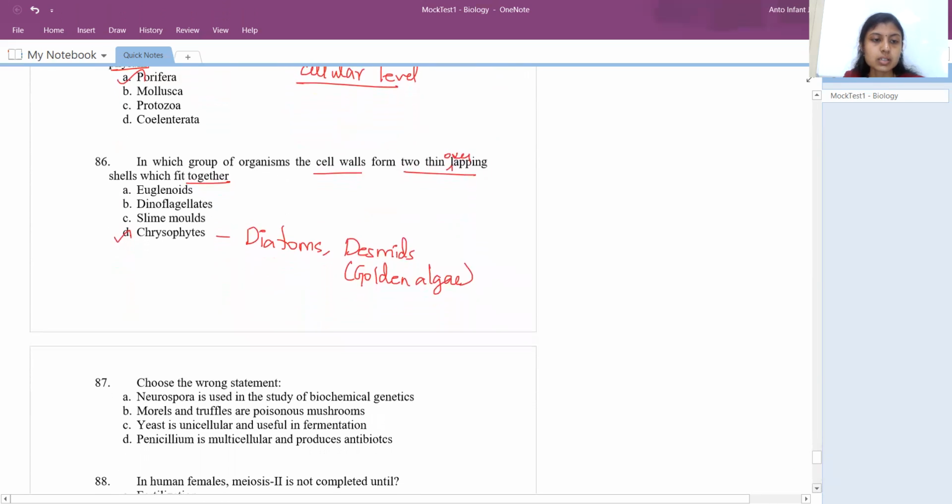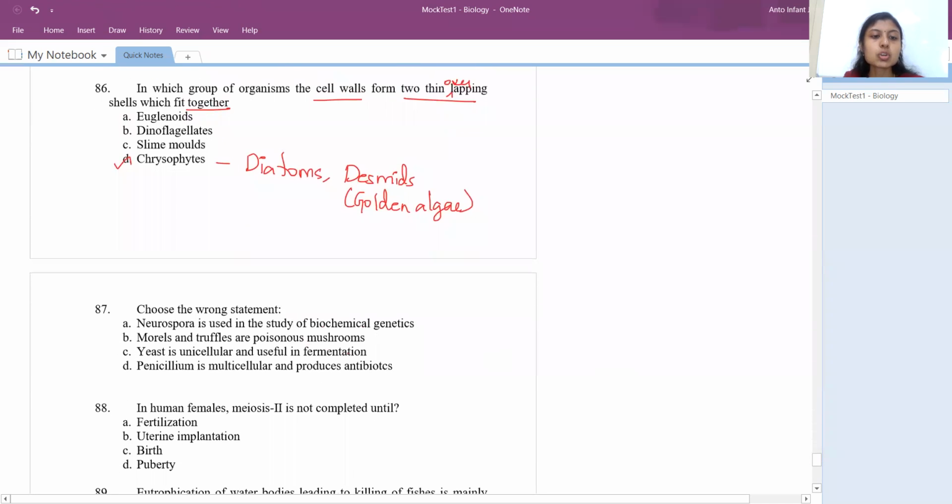Okay, right. So choose the wrong statement. Neurospora is used in the study of biochemical genetics. Yes, they are speaking about fungi here. Morels and truffles are poisonous mushrooms? No, they are all edible mushrooms. So this is supposed to be the answer. Yeast is unicellular and useful in fermentation. That's right, yeast is the only unicellular fungus. Penicillium is multicellular and produces antibiotics. That is right. So option B is the wrong statement.